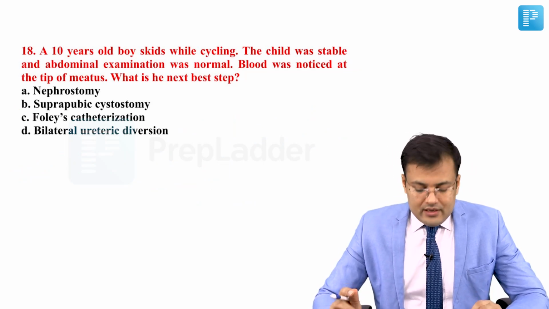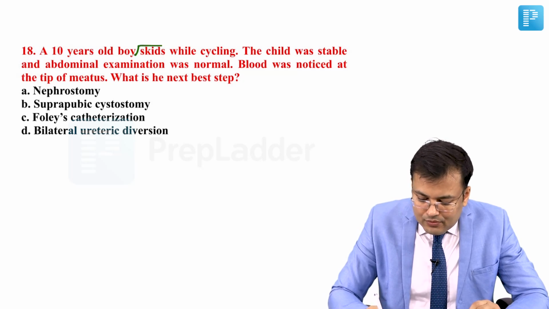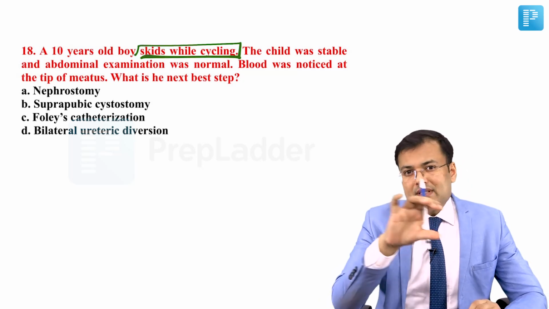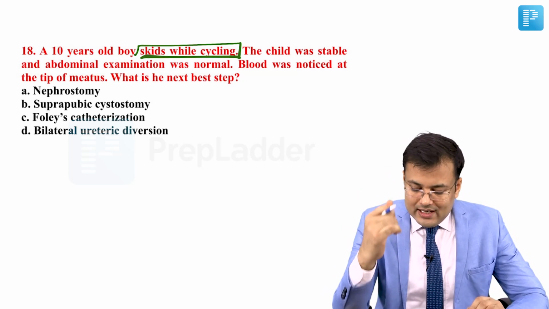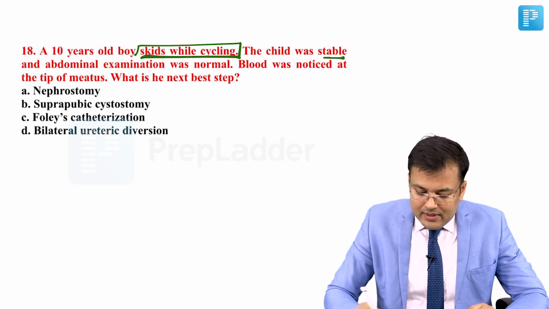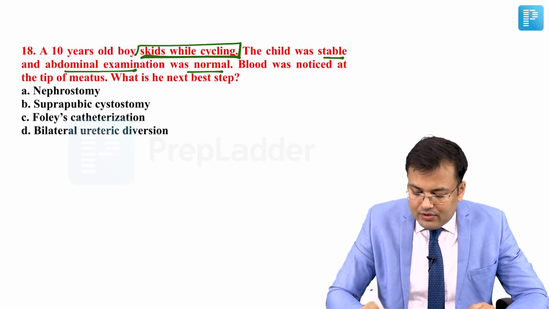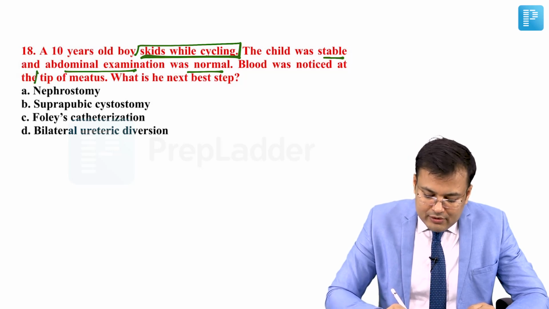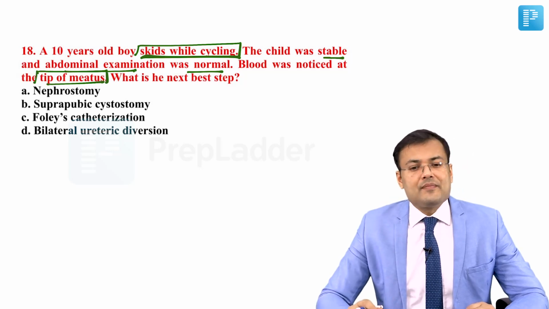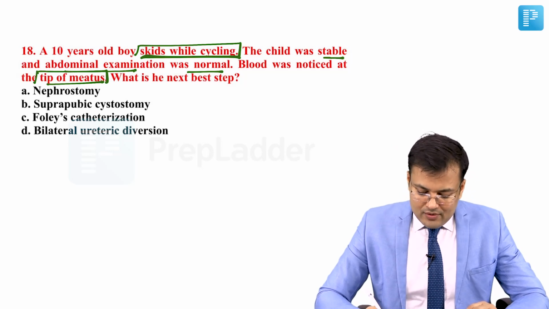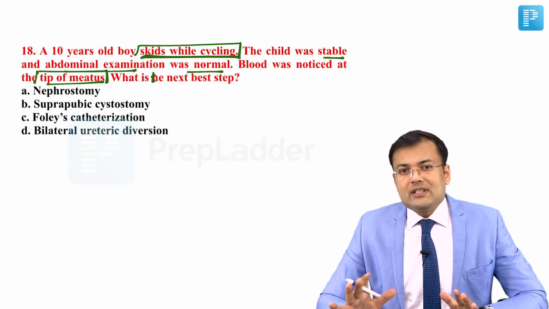Another repeat question, because a similar question was asked in INI-CET. See, a 10 year old boy skids while cycling on the cycle handle. The child was stable and abdominal examination was normal. But what's the problem? There was blood at the tip of meatus. What's the next best step?